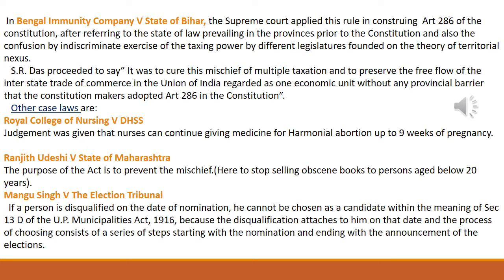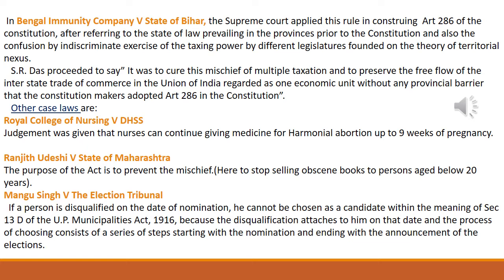making the trade complex. So what the judgment has given, S.R. Das proceeded to say it was to cure this mischief of multiple taxation and to preserve the free flow of interstate trade and commerce in the Union of India, regarded as one economic unit without any provincial barrier, that the Constitution makers adopted Article 286 in the Constitution. So the mischief here is multiple taxation, which has to be removed, and there should be a free flow of interstate trade and commerce. So there was a mischief, and in this case the mischief was removed by the court.